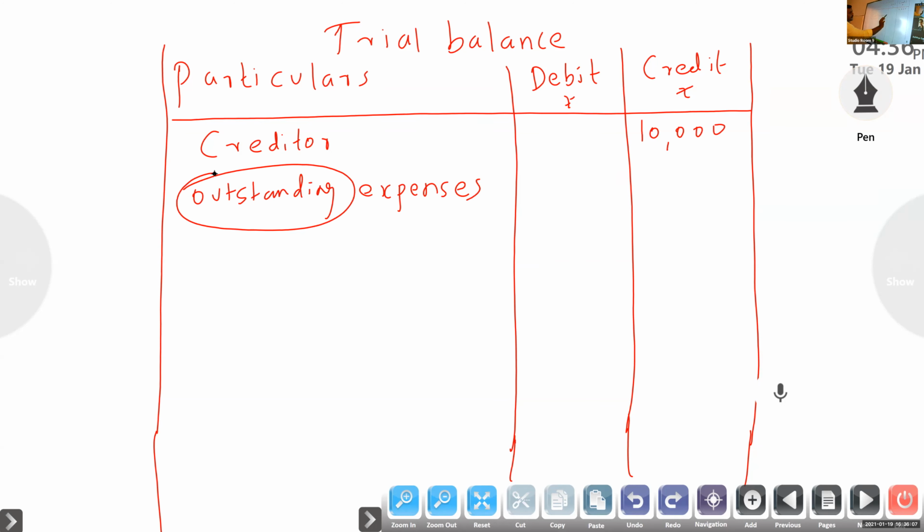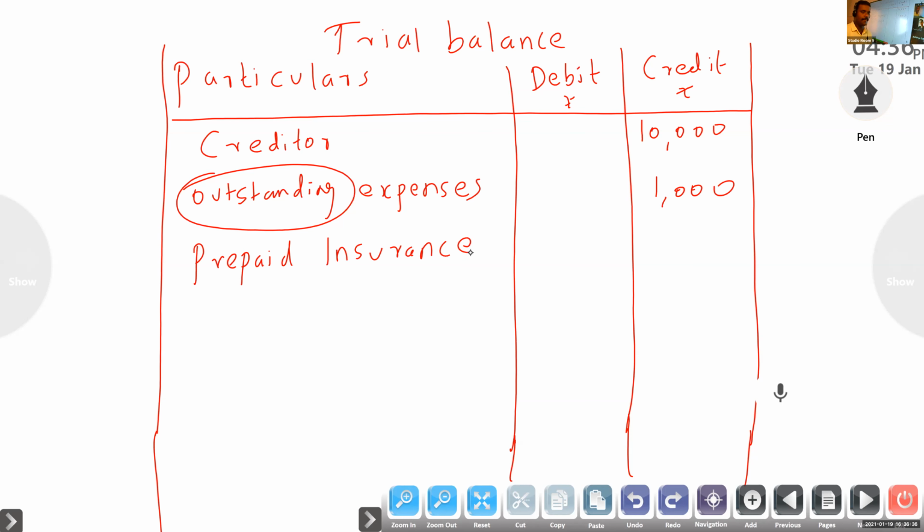If only expense is given, it is debit. But outstanding, that is liability. Okay, outstanding expense is liability. So same like I will tell. Next one, prepaid insurance.